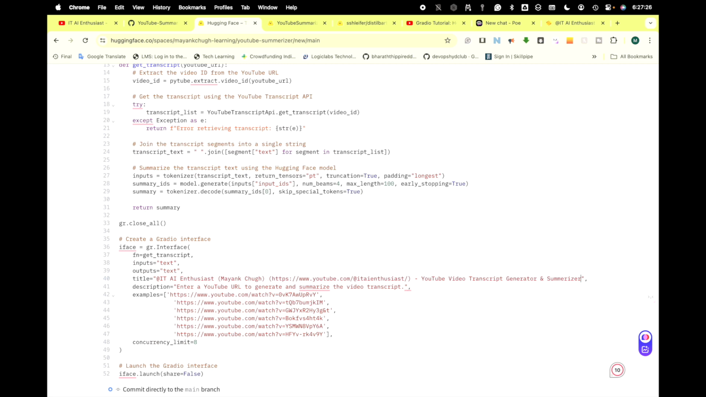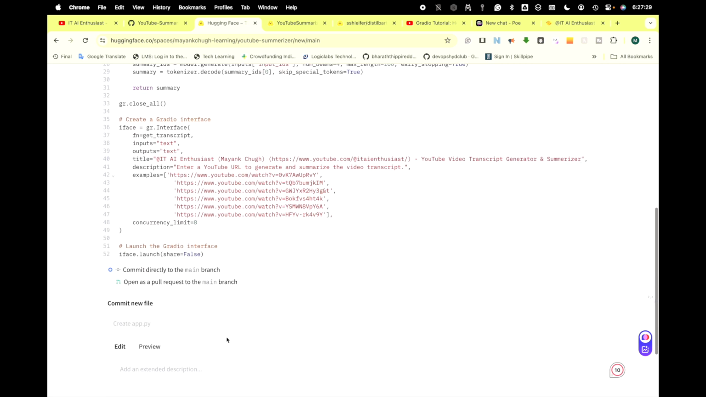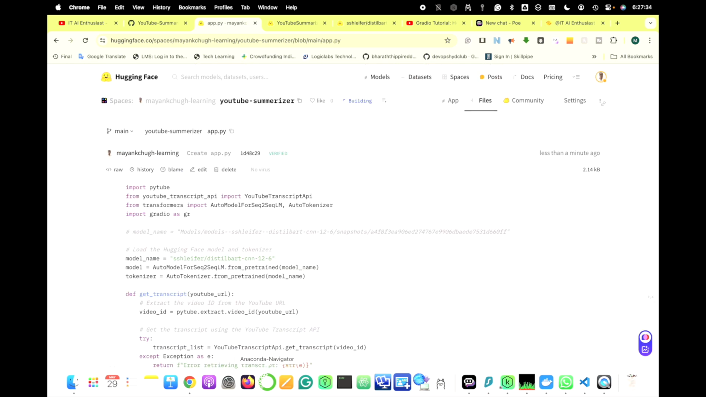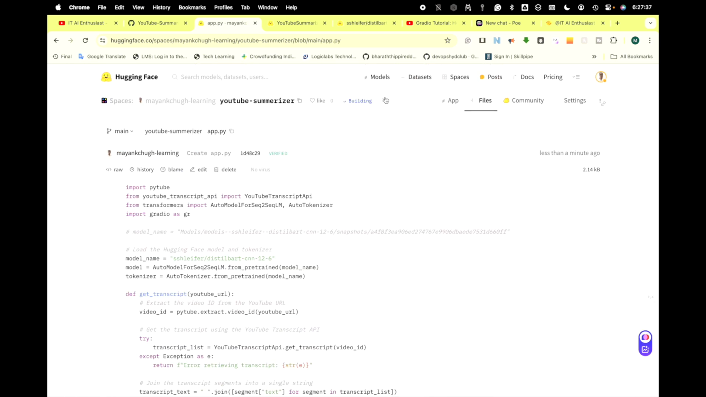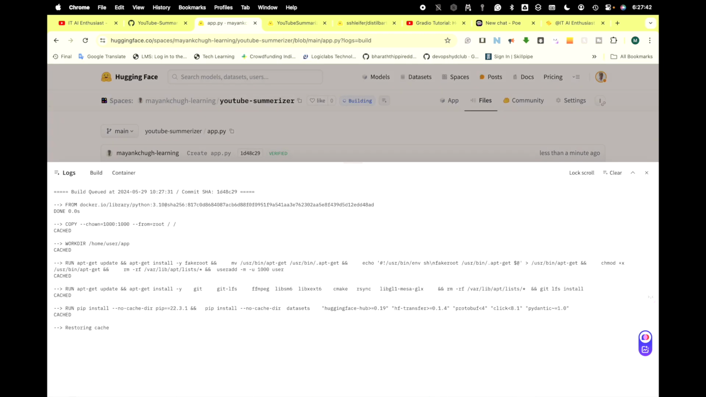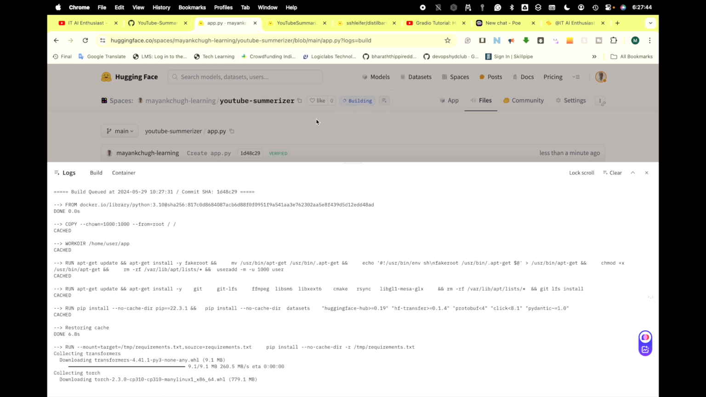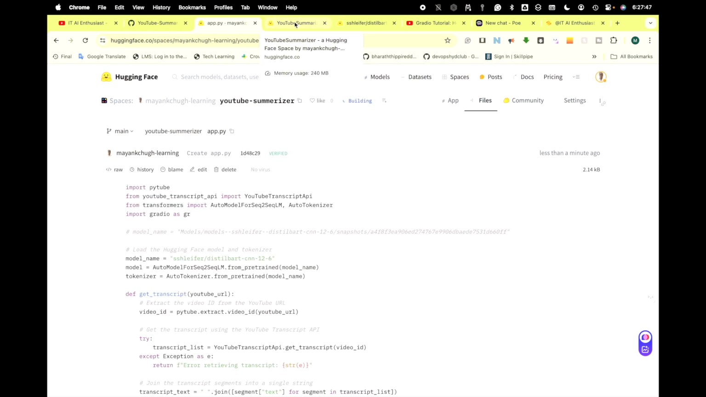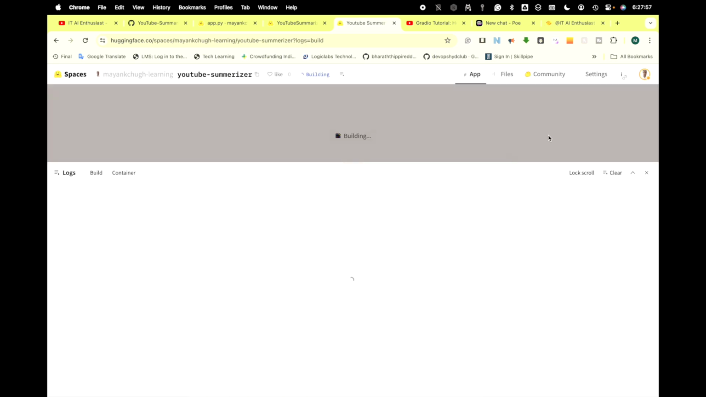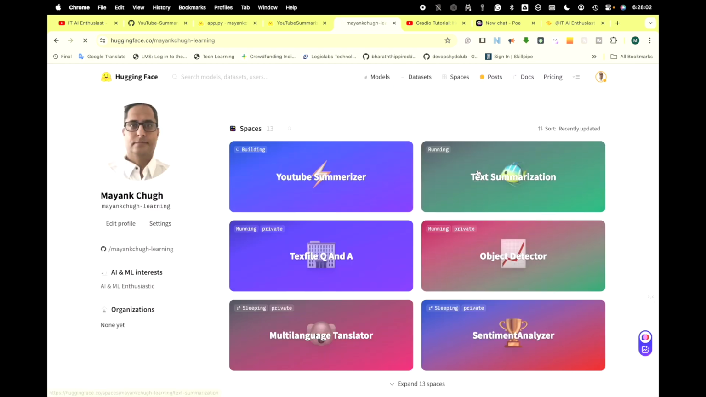Okay, so I am also putting these examples and everything is fine. Let's commit this file. As soon as I commit, this will be running. By the time it starts, let me also show you what I have done for the logging in my previous thing. If you go to my spaces, this is running right now, and then text summarization.